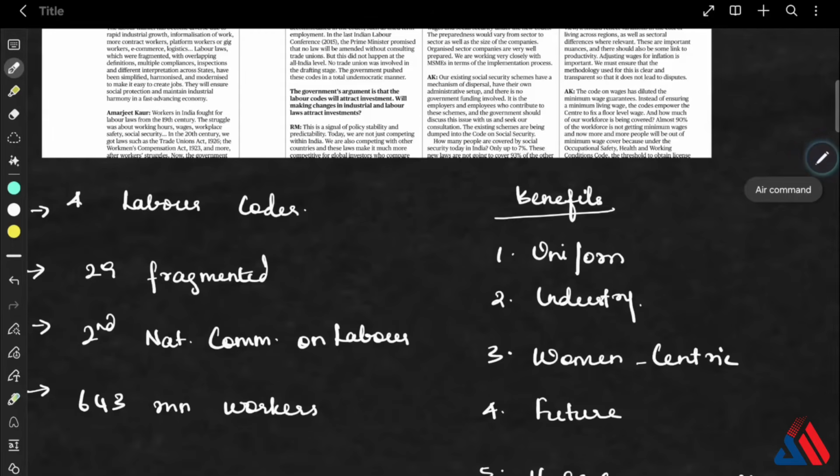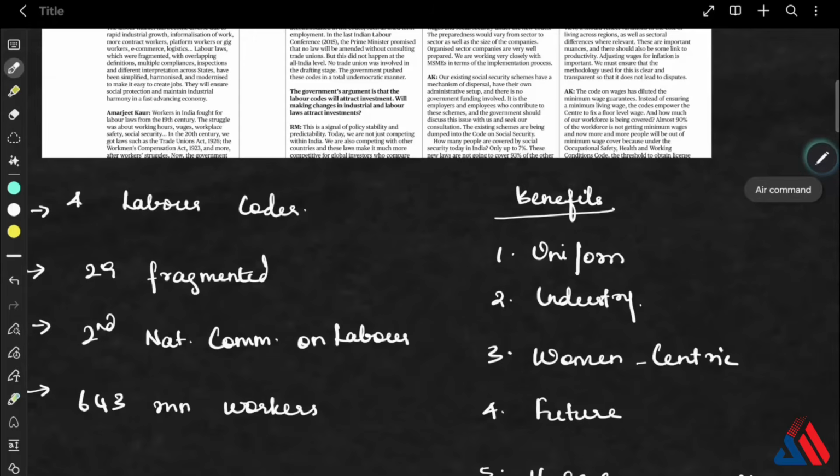The next one is future preparedness, because the gig or platform workers are now formally recognized under the Social Security Code. This is very critical because their numbers, the worker numbers, are expected to double by 2030. Okay, and this aligns with our digital, flexible and remote work models.